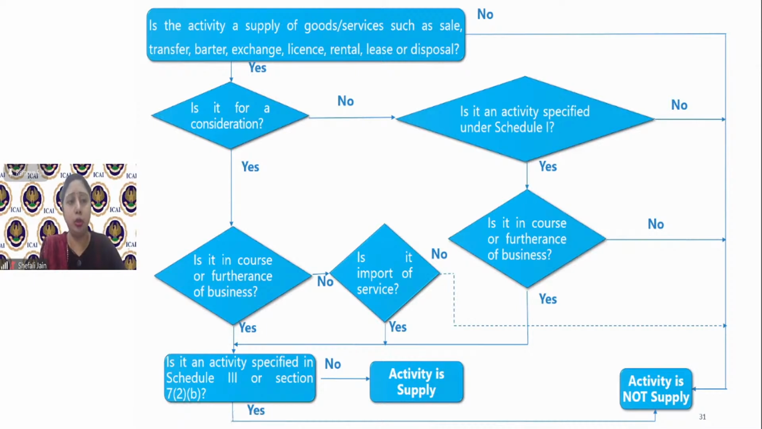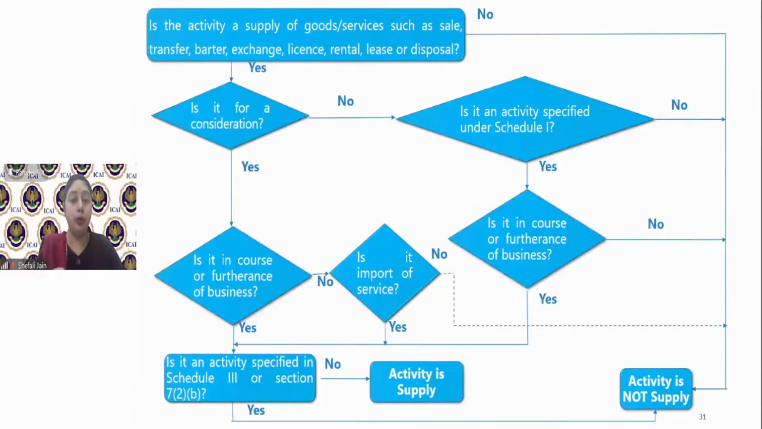Then we will not go any further test. We'll not do any further test of business or Schedule 3. We'll see consideration is not there. It is not in Schedule 1. It is not a supply. But if it is there in Schedule 1, again, we have to see the business test, because I said that either of the 2 things have to be present. If consideration is absent, then the business element has to be there. So it is there in Schedule 1. Consideration is not there, but it is there in Schedule 1.